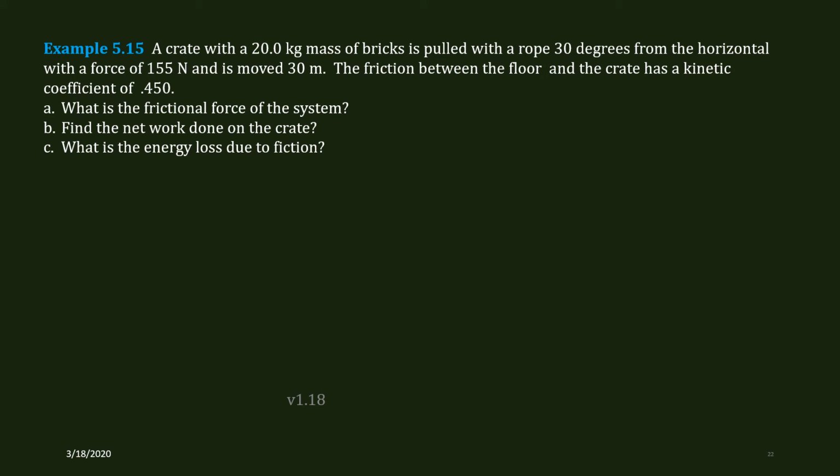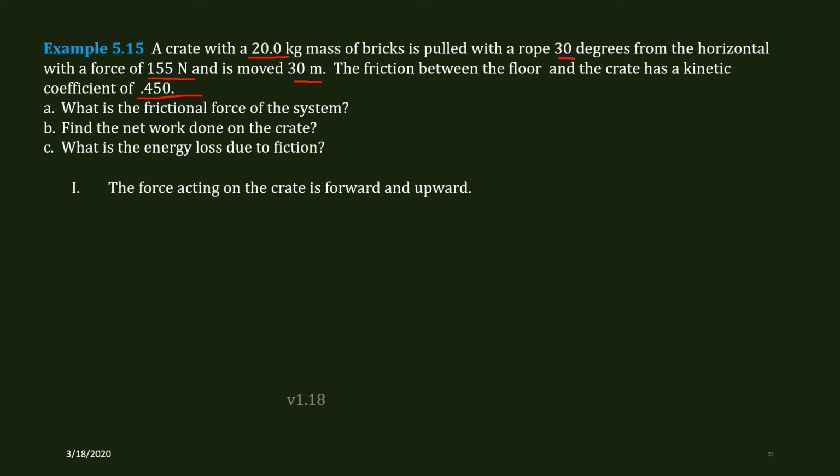This next one is concerning a crate. We have a crate with 20 kilogram mass of bricks. It's pulled with a rope, 30 degrees horizontal with a force of 155 newtons and is moved 30 meters. Okay, the friction, so we have 30 degrees. The friction between the floor and the crate has a coefficient of 0.450. So 155, 20 kilogram mass. So let's take a look at this.